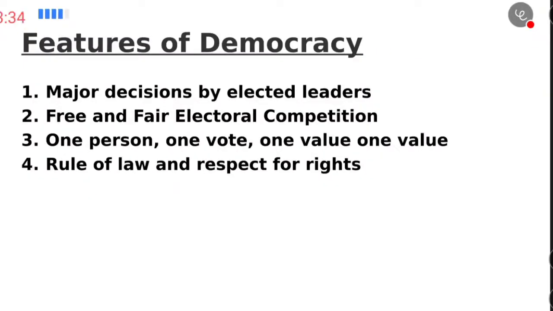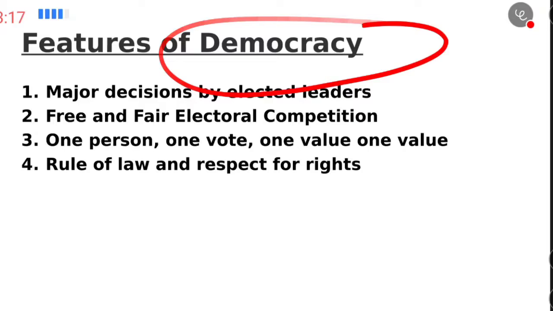Now if we talk about the features of democracy, and compare them with other types of governance like the presidential system, king rule or monarchy, then we say that the democratic system is quite good compared to any other governing system, because it provides good features.